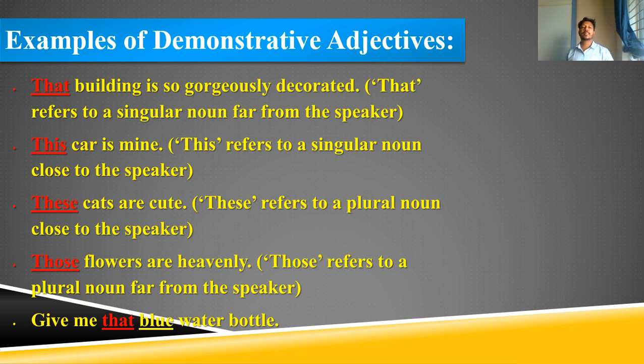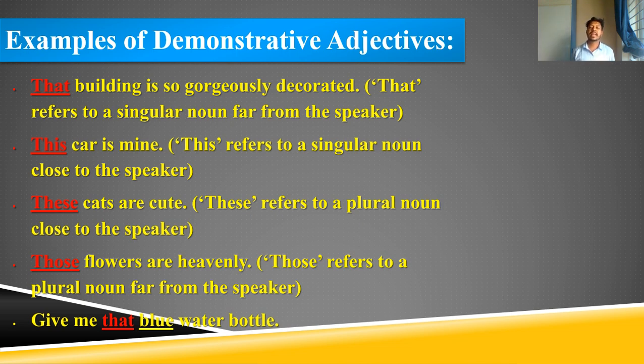But if things are plural, then here the third sentence. These, T-H-E-S-E, these cats are cute. This refers to a plural noun close to the speaker. If I have a lot of books, more than one book, in that case we must use these. So this is singular and these is plural.